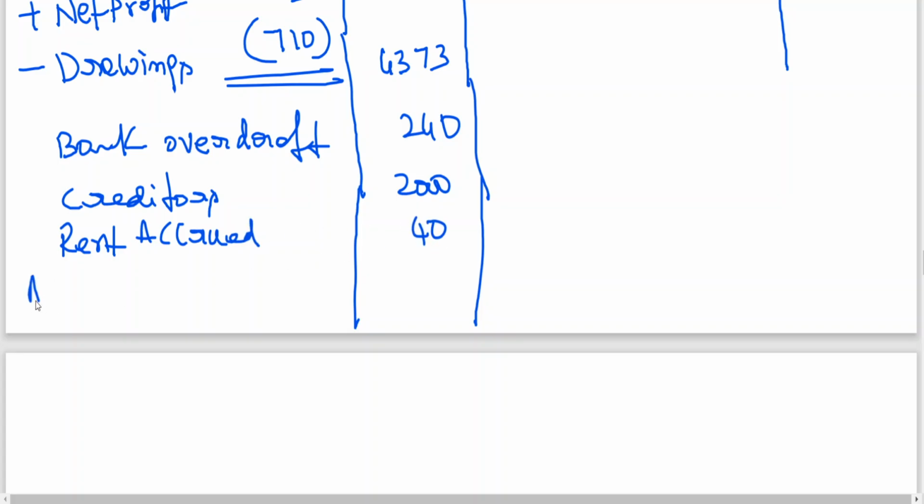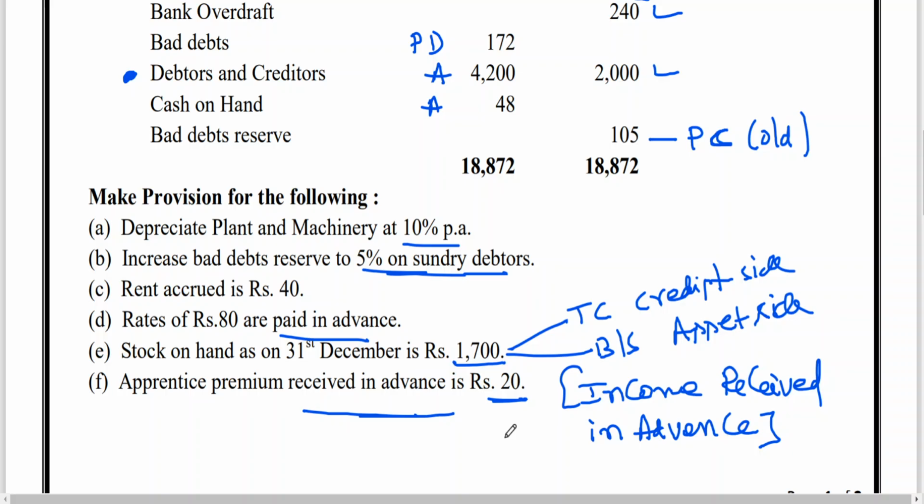We also got apprenticeship premium received in advance. That's nothing but income received in advance, 20 rupees. Let us cross check. Is it 20? Yes. Apprenticeship premium received in advance 20 rupees. So these are the things we have shown on the liability side.